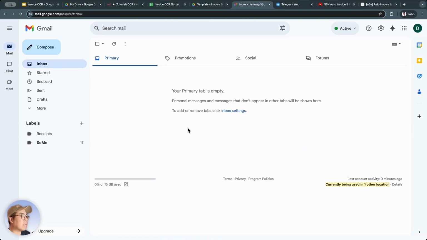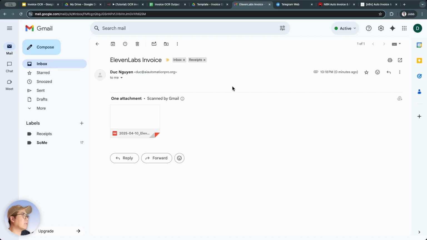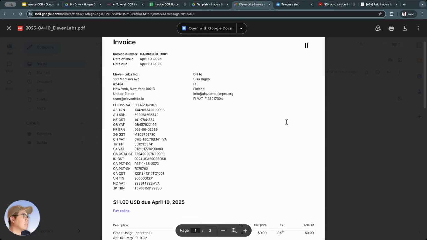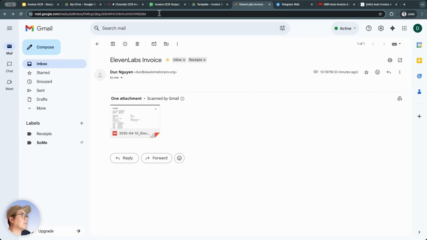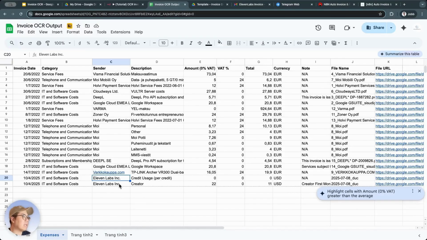Now, I'm going to do a test where I'll send an email from another one of my email addresses to this email, and this email will have an invoice attached. When we set up in Gmail so that this email is labeled as receipt, it will trigger the secondary trigger in N8N to automatically filter this email and extract all the information from it to push into our spreadsheet file. Alright, it has already extracted the data, everyone. You can see here that the sender has been correctly filtered as 11 Labs and the amount is 22.